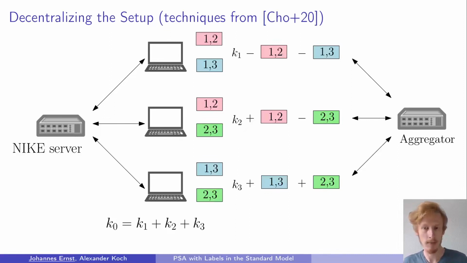However, this method that I just described can become inefficient when the number of clients becomes large, because every pair of clients needs a pairwise blinding term. So when we have n clients, for one encryption, each client has to perform n-1 evaluations of a pseudo-random function. Therefore it is more efficient to just use this technique that I just described for the decentralized setup and afterwards use our PSA scheme, because our PSA scheme only needs one PRF evaluation per encryption regardless of the number of clients.